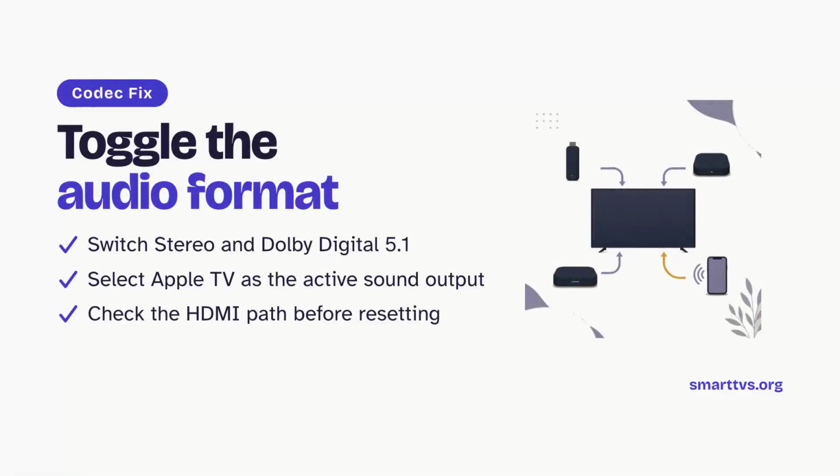For Apple TV, toggle the audio format. Switching between stereo and Dolby Digital 5.1 reinitializes the audio route. Also, make sure Apple TV is the selected sound output and that the HDMI path is still active.